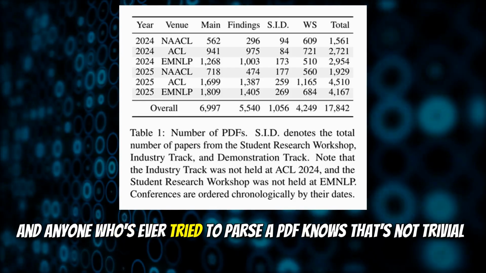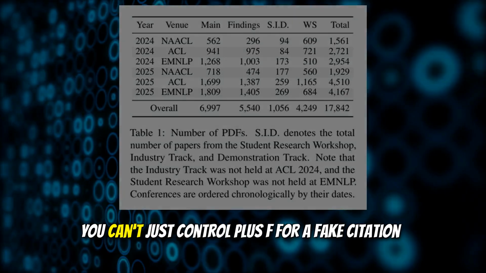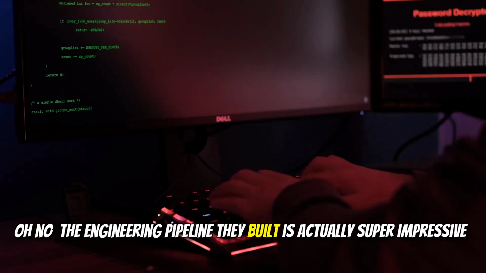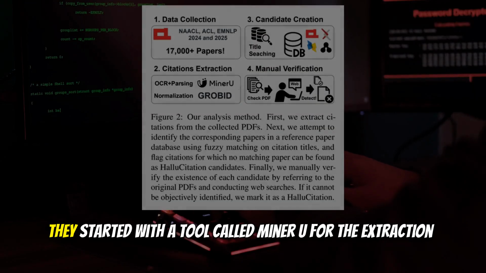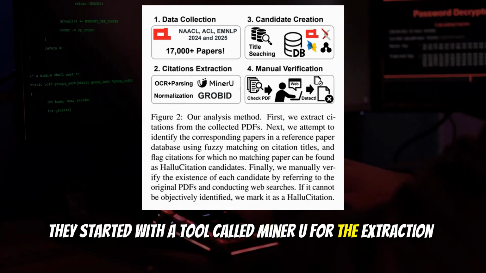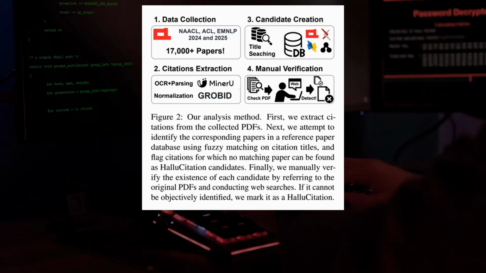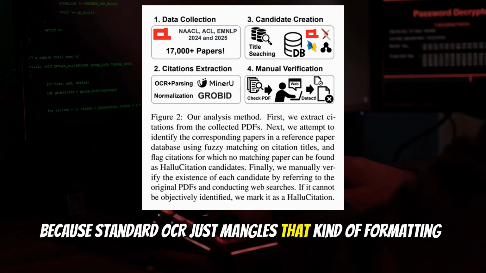And anyone who's ever tried to parse a PDF knows that's not trivial. You can't just Control+F for a fake citation. Oh, no. The engineering pipeline they built is actually super impressive. They started with a tool called MinerU for the extraction. MinerU, right. That's for getting text out at the block level, which you'd need for messy reference columns. Precisely. Because standard OCR just mangles that kind of formatting.